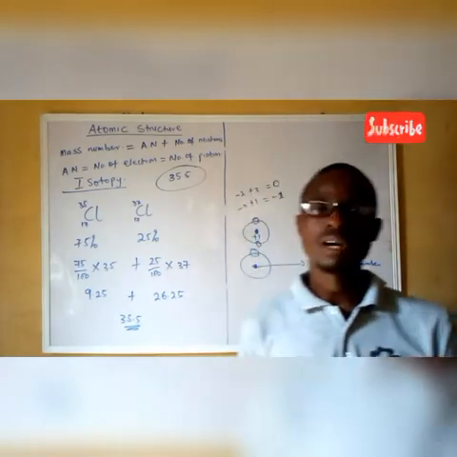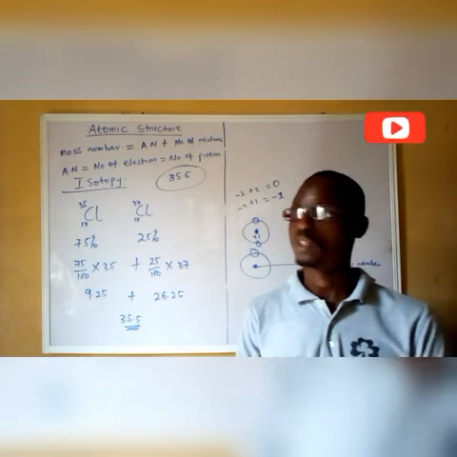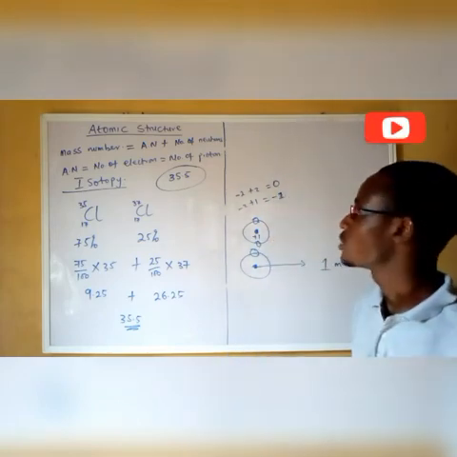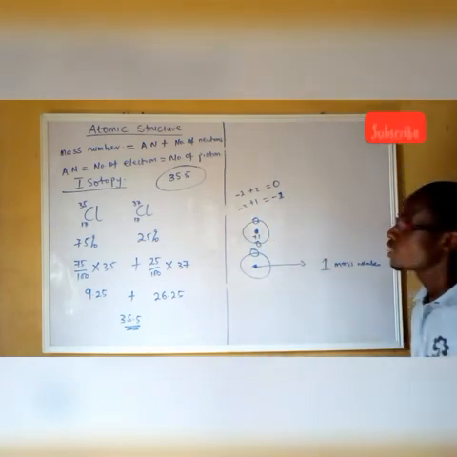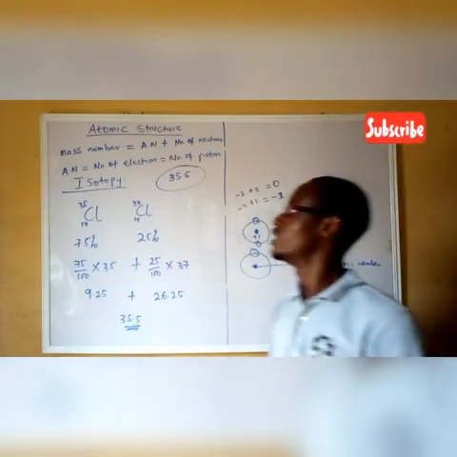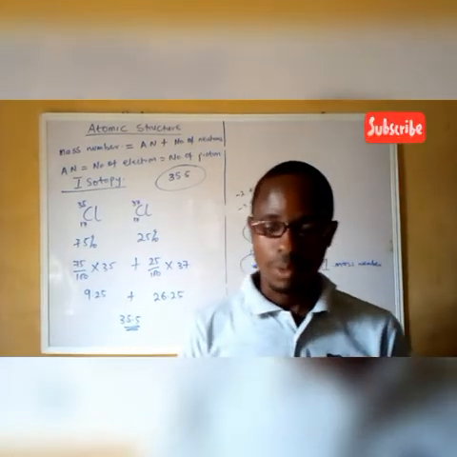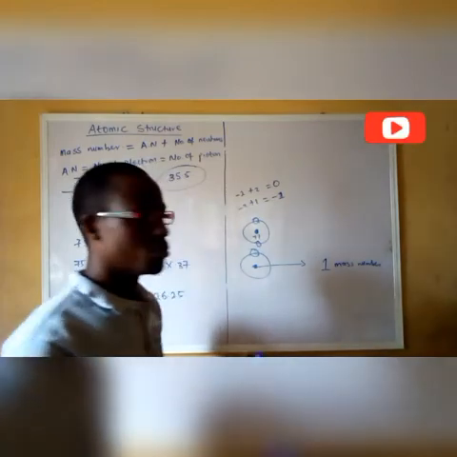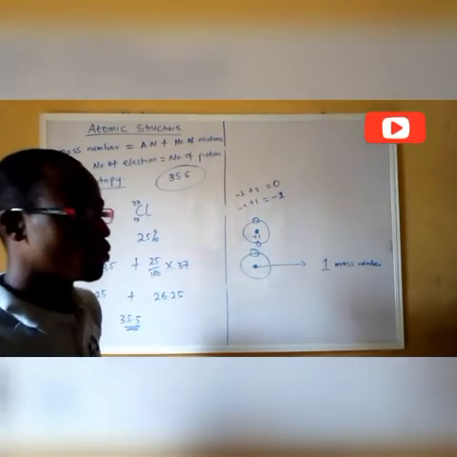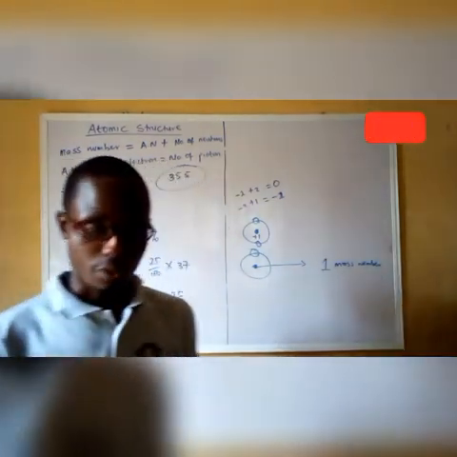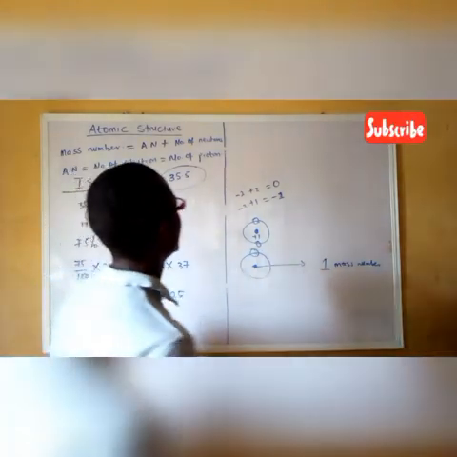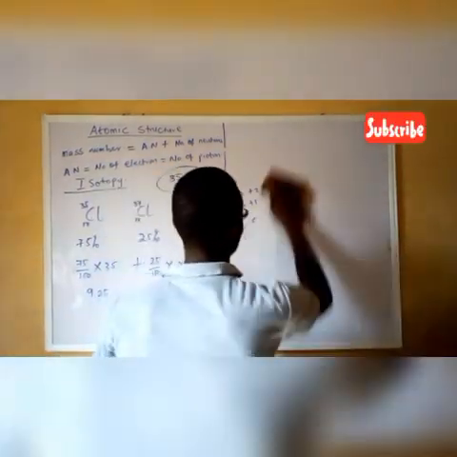So now, talking about atomic structure and properties of particles in the nucleus and outside the nucleus and their masses and so on, we can stop there, then move to electronic configuration. So, electronic configuration of atoms.